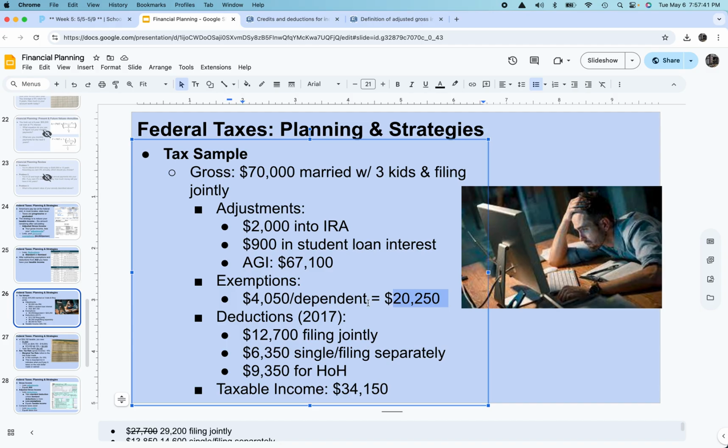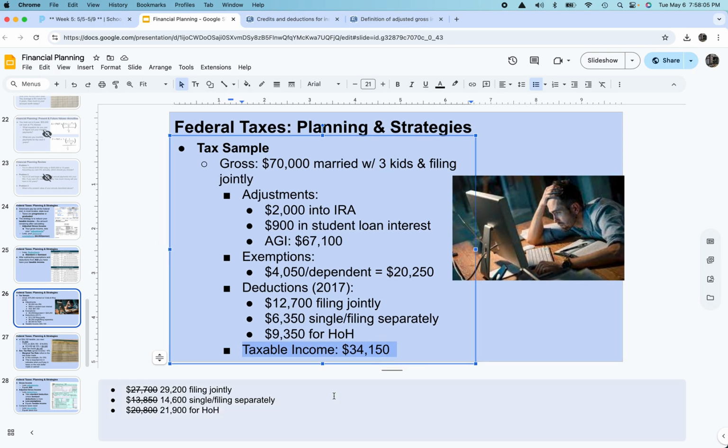46,750, if my math is correct, down to taxable income. And then these people throw in the deductions from 2017, right? If they're married filing jointly, they get to deduct another $12,700, bringing their taxable income down to $34,150, which is more or less about half of where they started from. So this is a big savings.